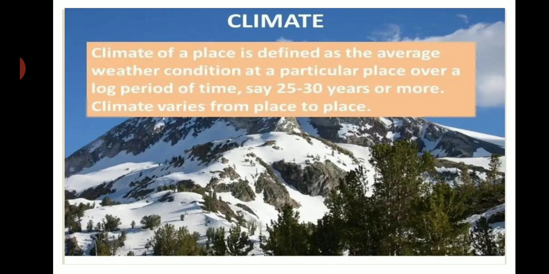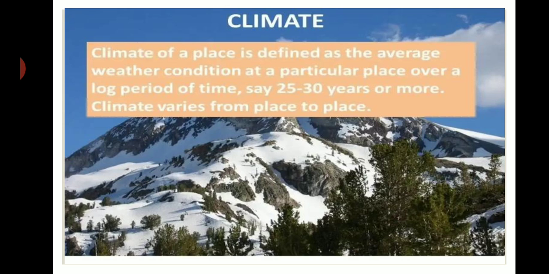Climate. Students, the scientists called meteorologists record the weather at various places every day. The records of weather have been preserved for the past several decades. These records help the meteorologist to determine the weather pattern at a place. So the average weather pattern at a place taken over a long period of time, you can say 25 to 30 years or more, is called the climate of that place.